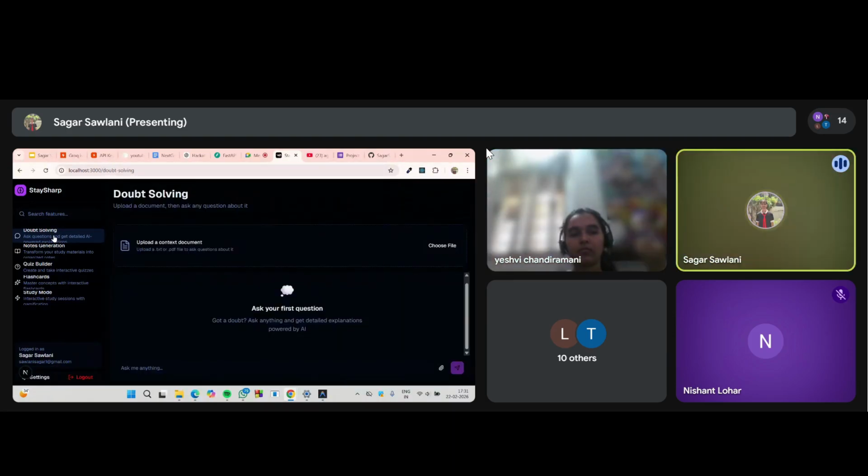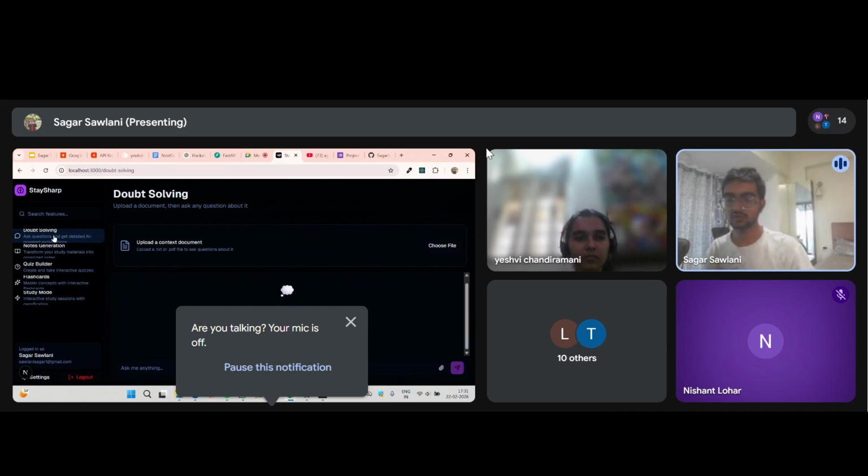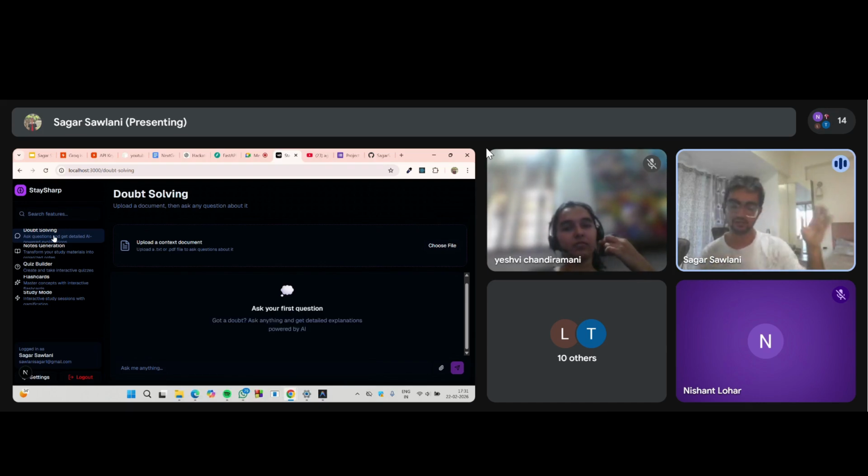Okay, so now I'll talk about our system. Our project is Station AI. In modern AI applications, there are a lot of AI assistants for studying, such as document extraction, PDF extraction, asking doubts, mind map generation, and flashcard generation.